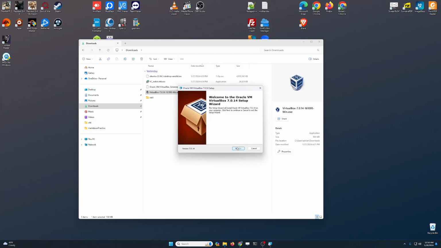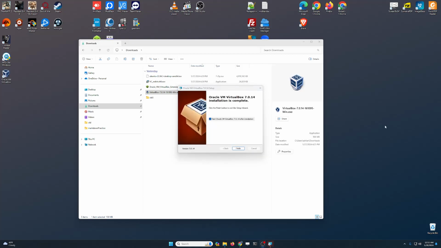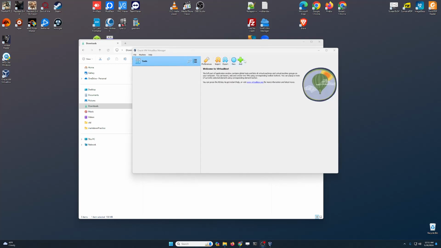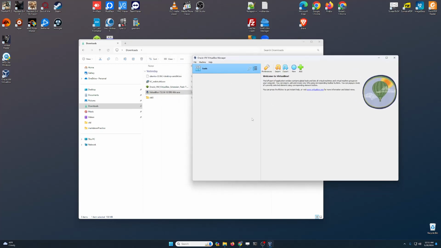I click on yes over here, and this is a very straightforward installer. So just click on next, click on yes, yes, install, give it a second. The installer is done, so we're just gonna click on finish. Now here is how the VirtualBox Manager window looks like. Now we need to install the VirtualBox extension pack.